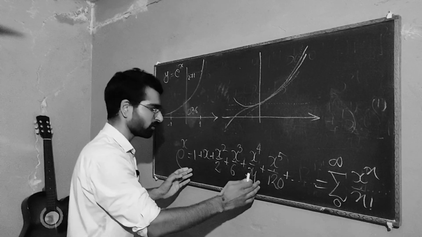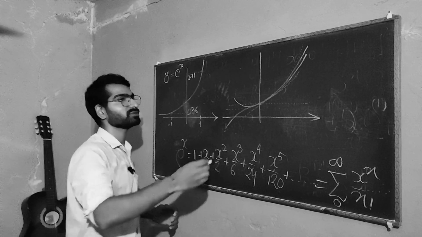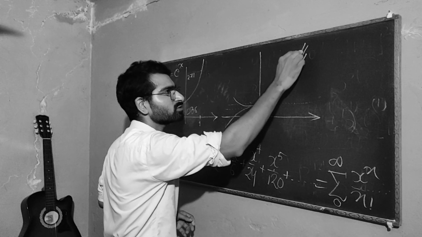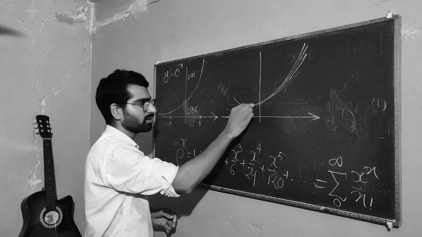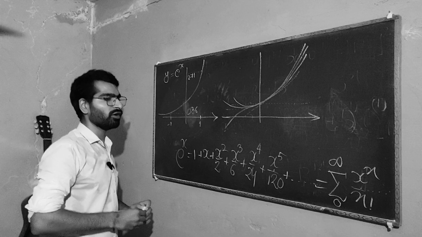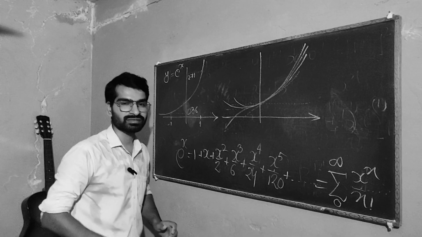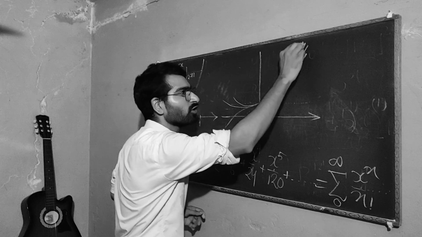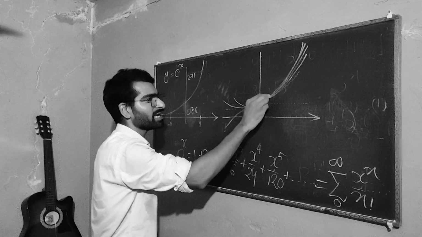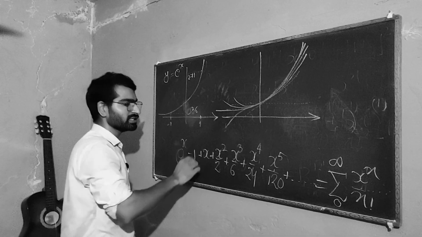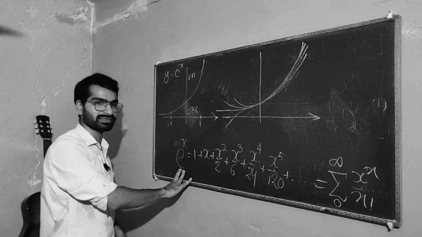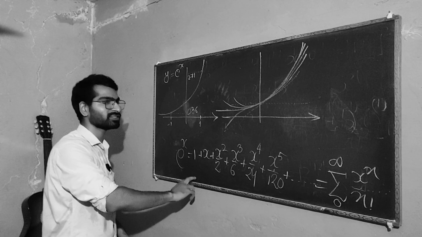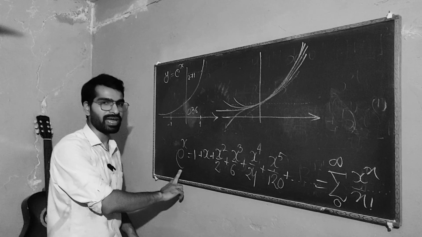What if you do 5 terms? It becomes even better. It becomes almost there. It goes like so. What if you do for all the terms? It will go through e to the x. This series becomes e to the x. So that's how this series represents e to the x.